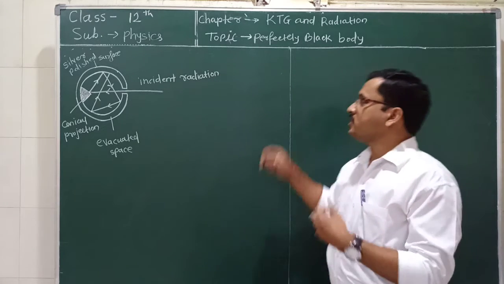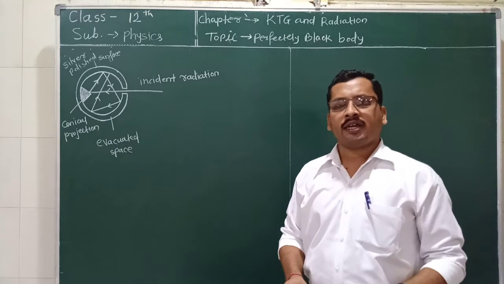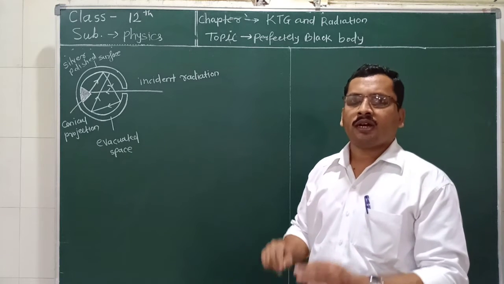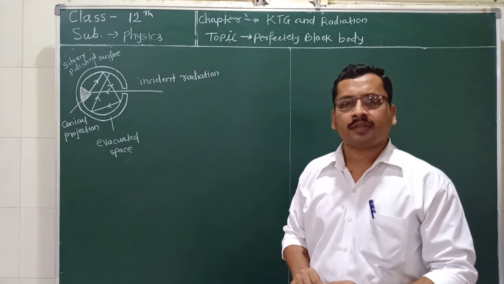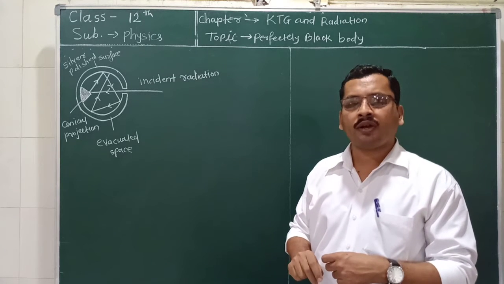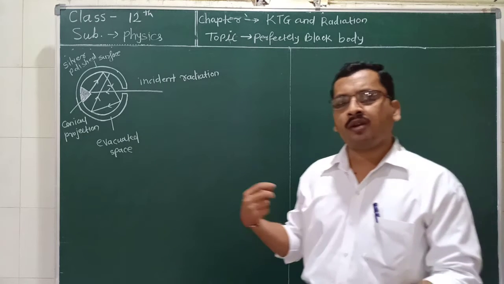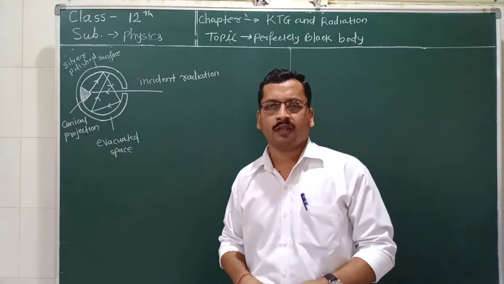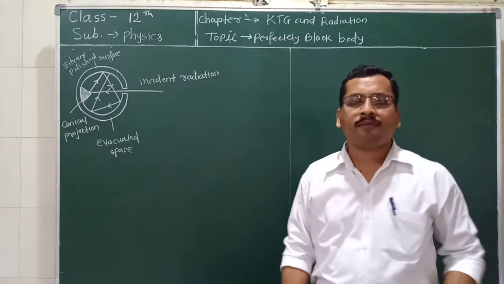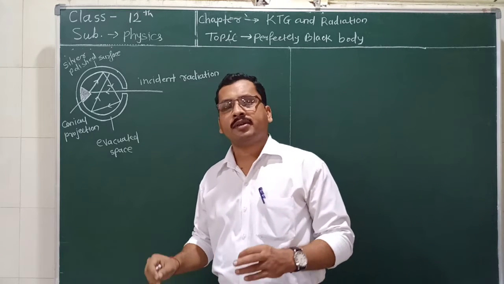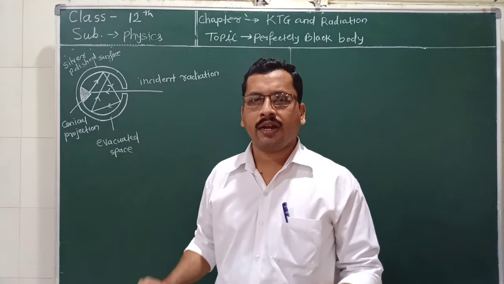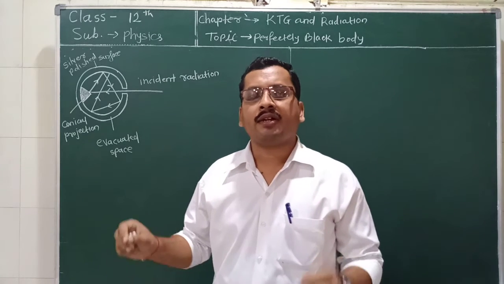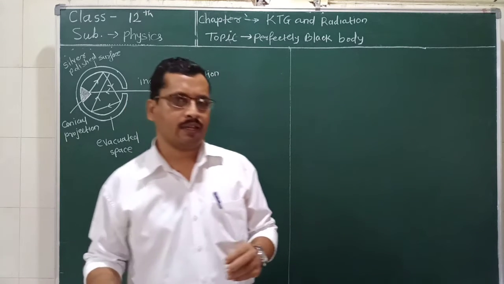But in the case of a perfectly black body, all the heat radiation incident on the metal surface or any body gets absorbed totally, and the radiation which is absorbed does not get reflected, so this body looks like a black body. Such a body is called the perfectly black body. So how can we define this perfectly black body? A perfectly black body can be defined as the body which absorbs all the heat radiation incident on it, and it emits the radiation when the temperature of the body is increased.